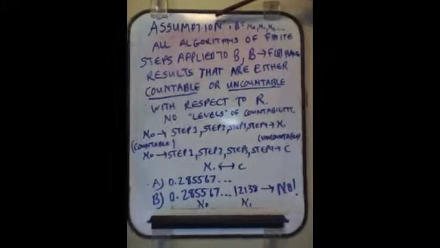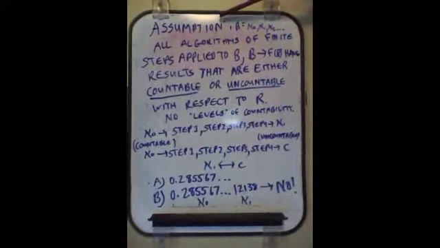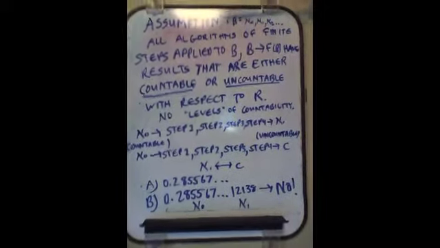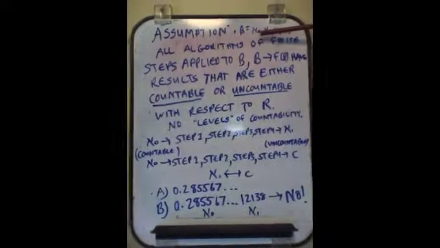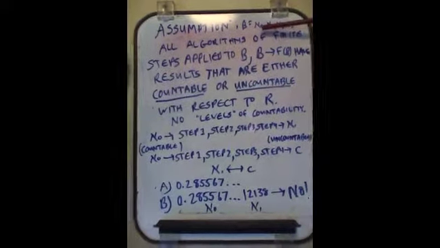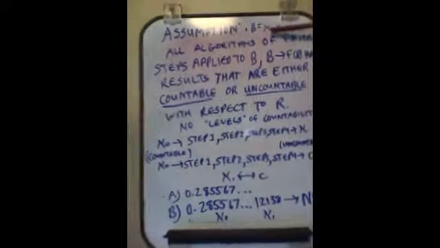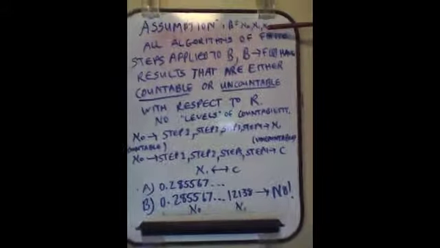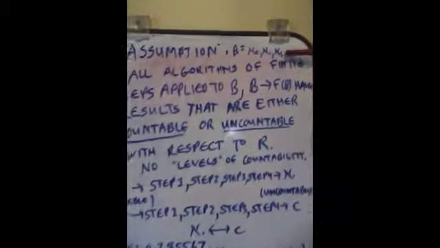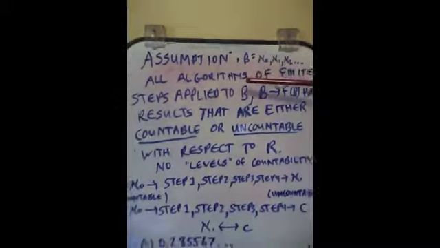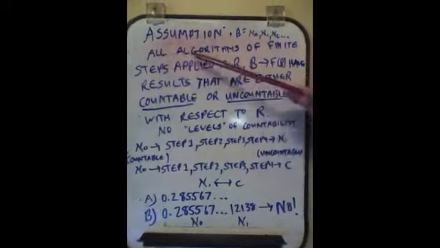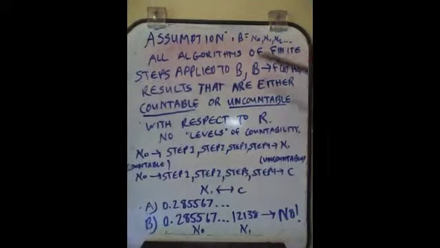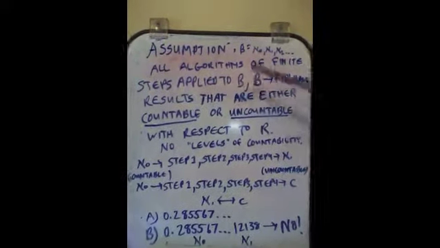Let's flesh out our assumption, and let's make sure that my audience understands what I'm trying to get across here. We're going to define B such that it is of any level of countability in our system: Aleph Nought, Aleph 1, Aleph 2, and B is what we're going to feed into the algorithm. That's our input, okay?